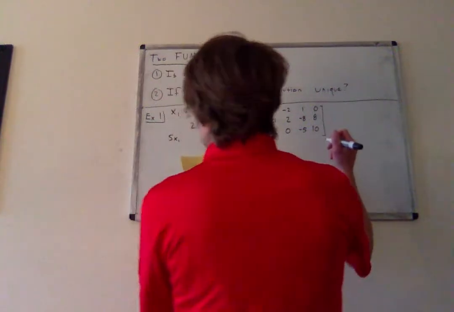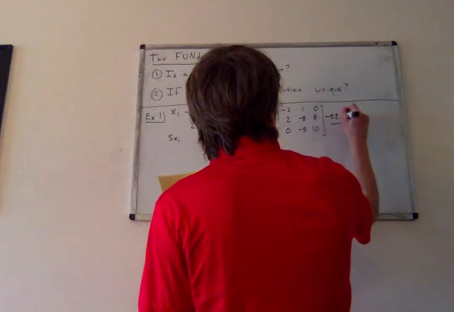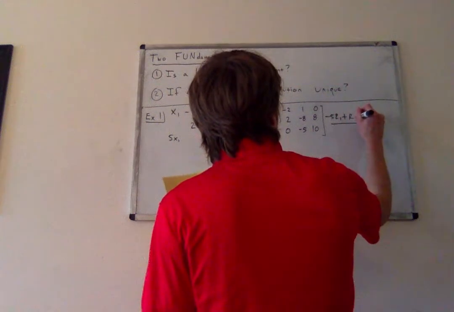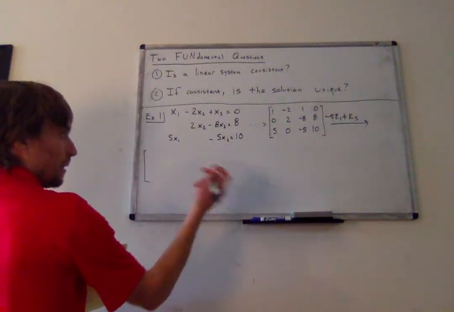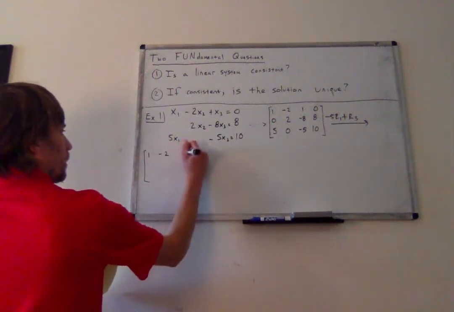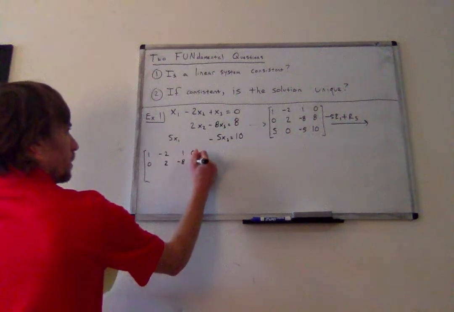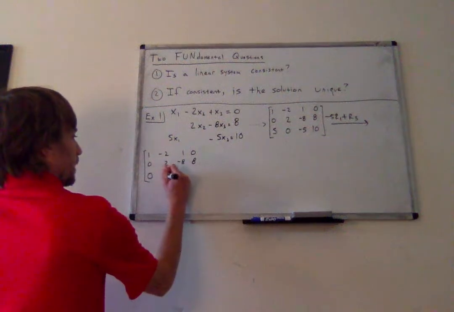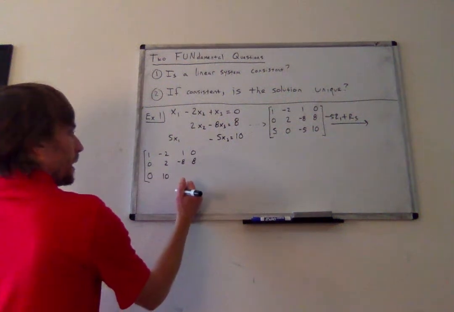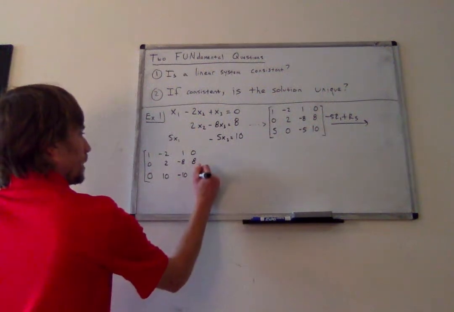So first thing I'm going to do with that in mind is -5 row 1 plus row 3. Remember, this is the replacement operation, and this is replacing row 3. This leaves rows 1 and 2 alone. It puts a 0 here in row 3, it puts a 10 there, a negative 10 there, and a 10 here.